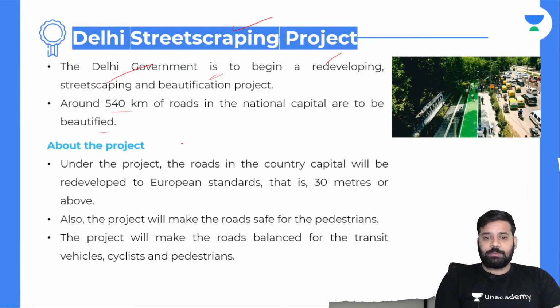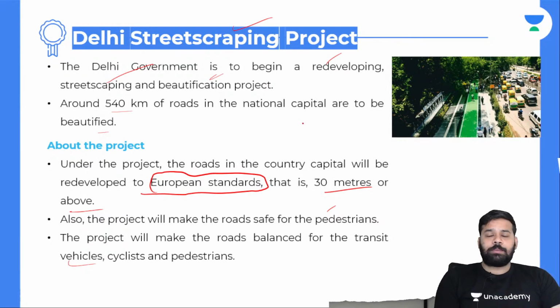Under the project, the roads in the country's capital will be redeveloped to European standards. European roads are one of the best roads in the entire world, with 30 meters or above. Okay, the width. Also, the project will make the road safer for pedestrians. The project will make roads balanced for transit vehicles, cyclists, and pedestrians.